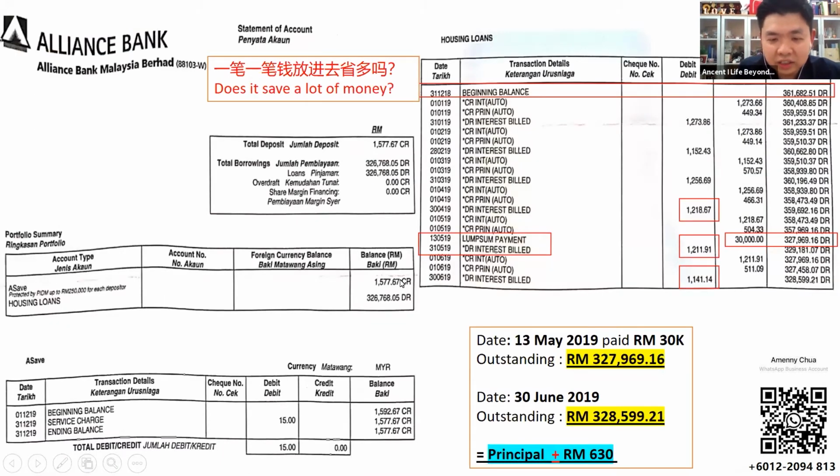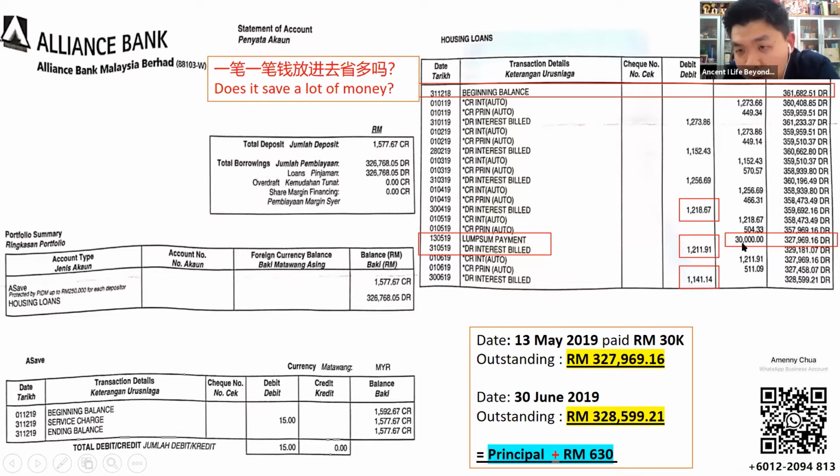So this is another example. Some people told us they know the way to pay faster or make an early settlement. That's very easy. They will deposit a big lump sum amount when they get the bonus. So even if this customer deposits 30,000 in one lump sum, we saw that the outstanding is 357K over here.